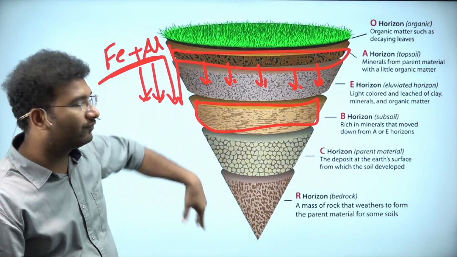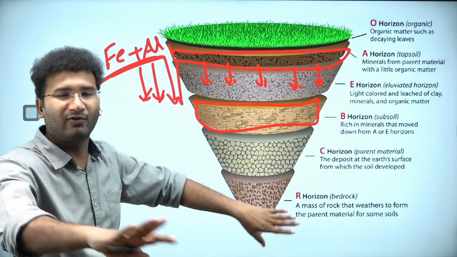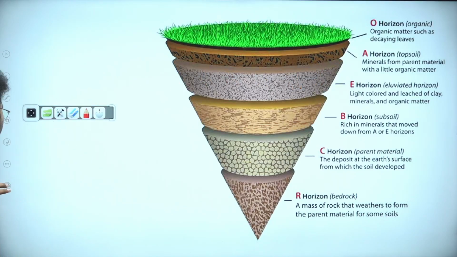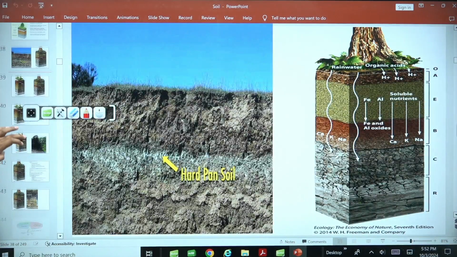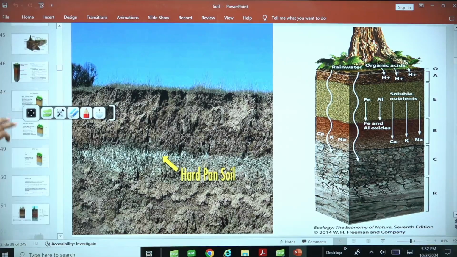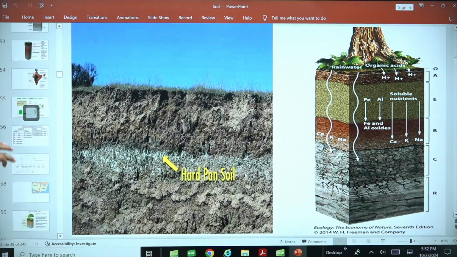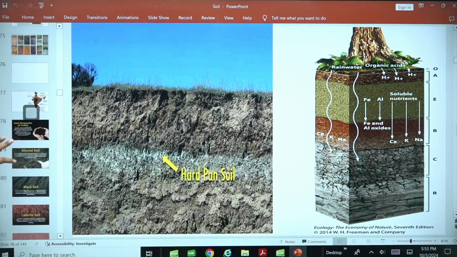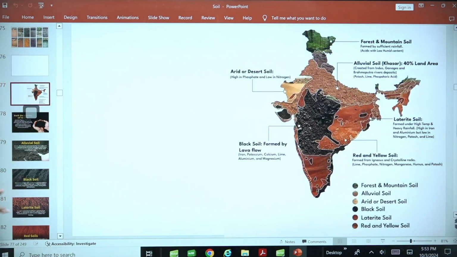They have moved towards the lower layers of the soil, or they have washed away from that particular area, that is called leaching. So in the laterite soil, what you get to see is that the ferrous and aluminium will be leached, and the lime and the silica will be left on the top layer. Okay? The ferrous and aluminium will be leached out and the lime and the silica will be left in the topsoil, right? So that is called your laterite soil.